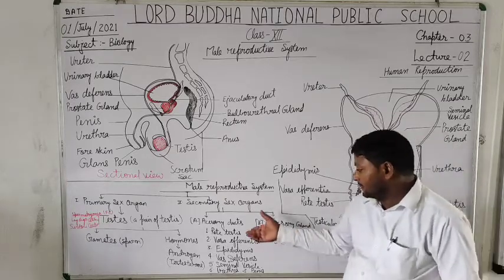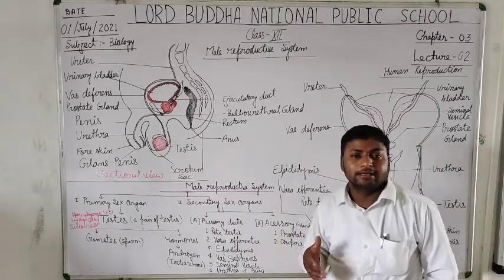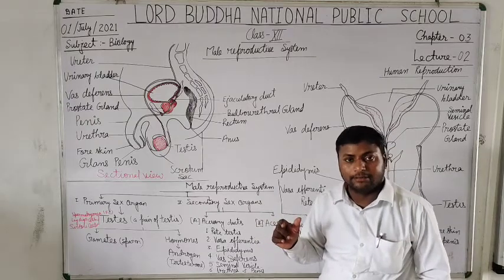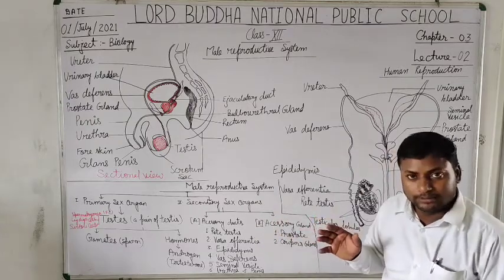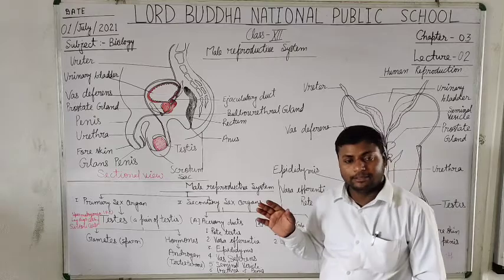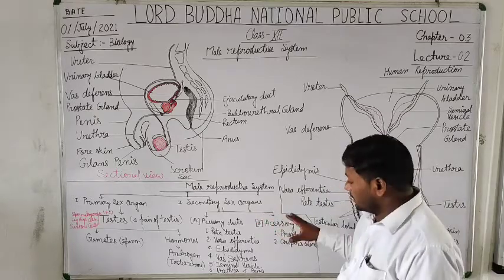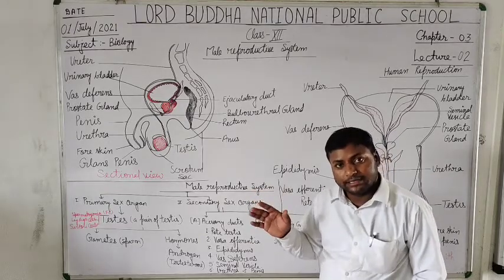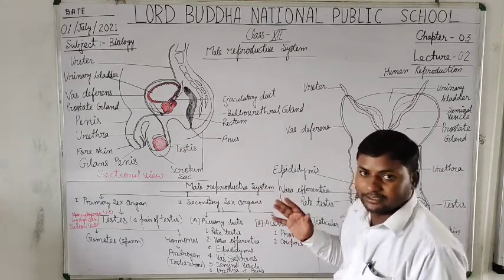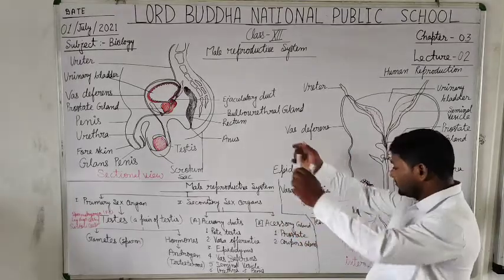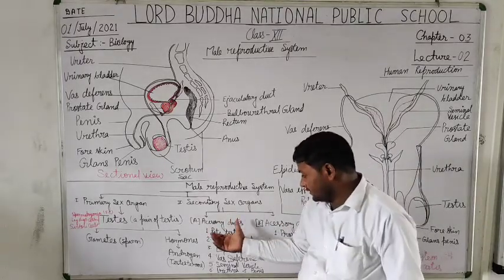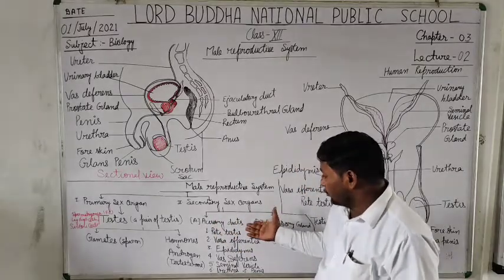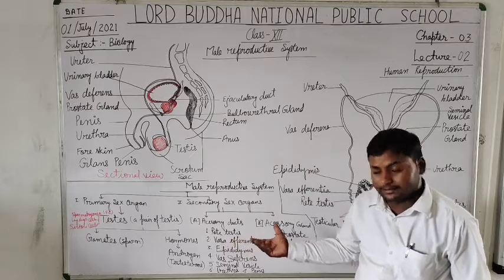Yes, students, the accessory ducts. Accessory ducts are helpful in carrying the male gamete that is formed by the primary sex organ of the male, it means the testis, to the common urinogenital canal, or you can say the urethra. So, students, this is the accessory duct. What ducts are included in these accessory ducts?